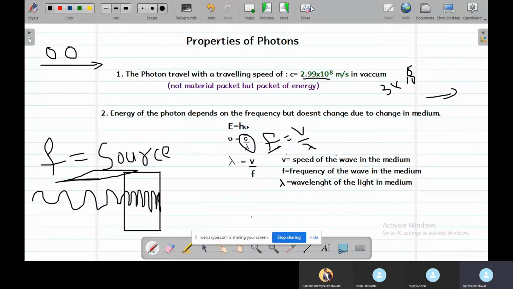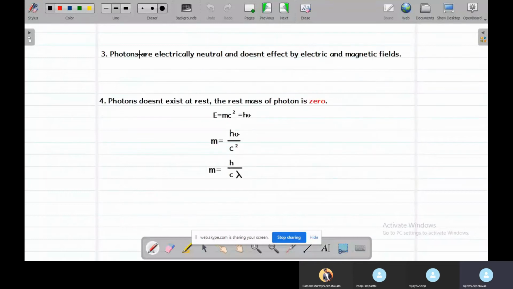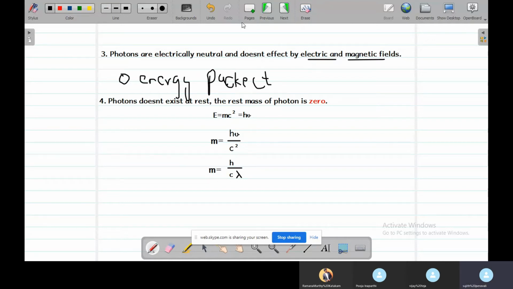Going to next slide. Photons are electrically neutral and aren't affected by electric and magnetic fields, as photons are energy packets. But they are sometimes affected by the gravitational field.